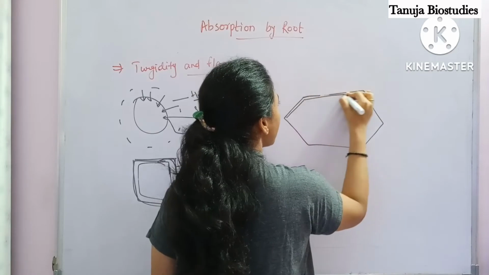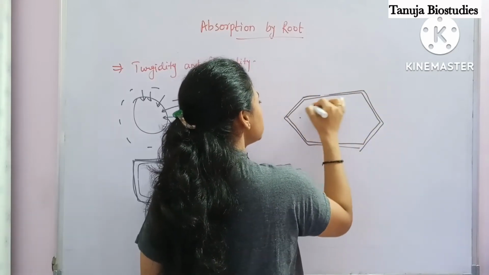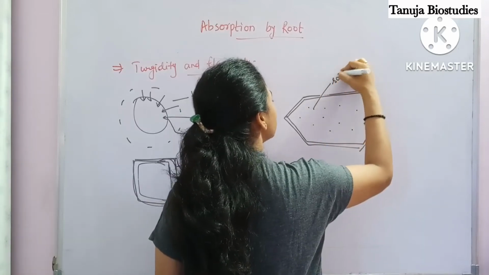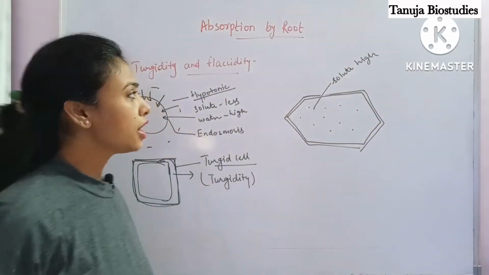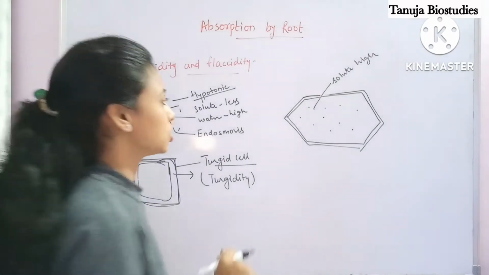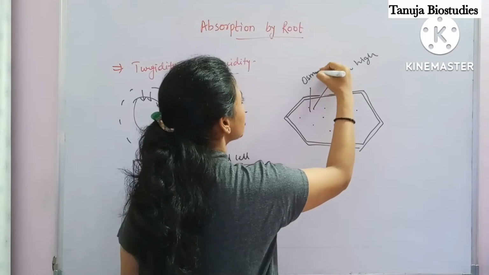This is the cell wall and this is the cell membrane. Now here inside, the solute concentration is very high. We can say solute is high inside, or we can say solute is very low outside. Both are the same condition. So what will happen due to this high osmotic pressure?